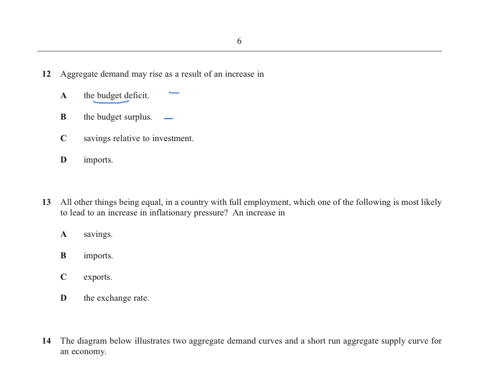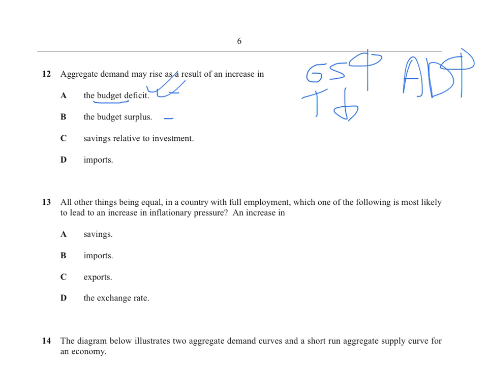So if there's an increase in the budget deficit, this means the government are spending too much and they're not getting enough in tax, right? So is that going to make AD go down if the government is spending too much and not getting as much money in tax? If they're spending too much, that's going to make AD go up. So that is actually the answer, because to get into a bigger budget deficit, they must have been spending more.